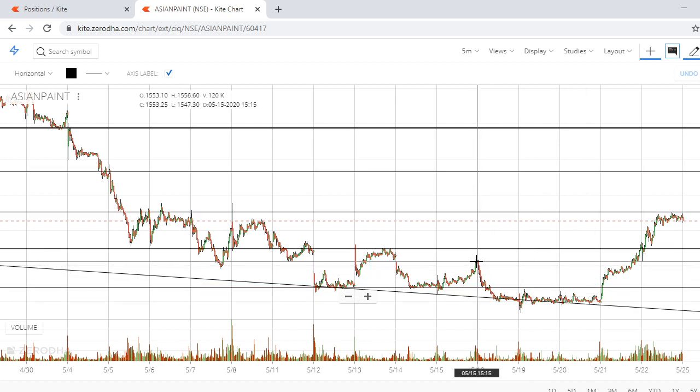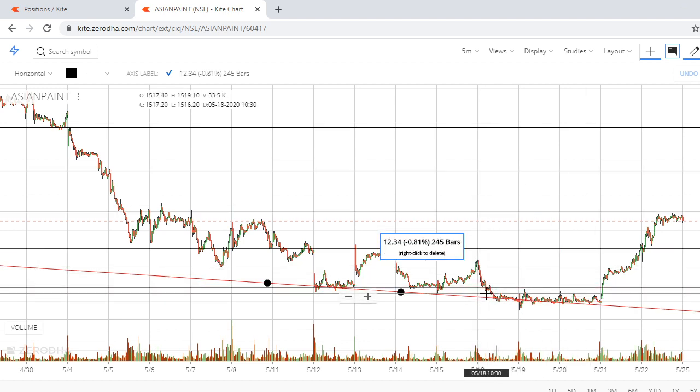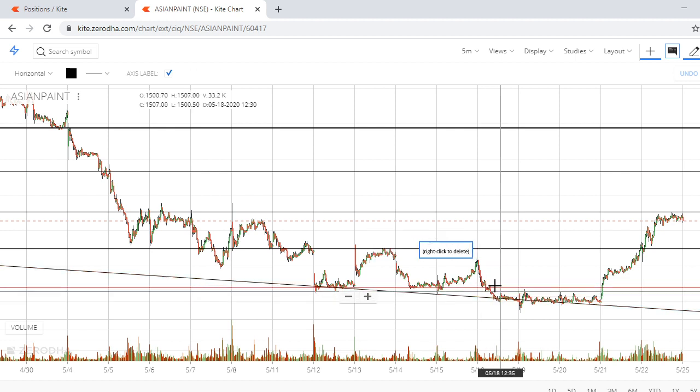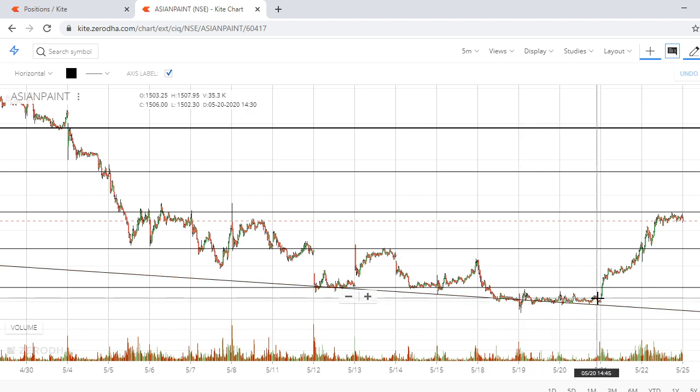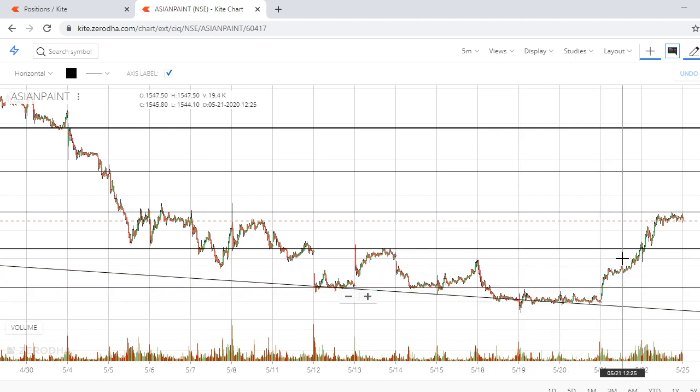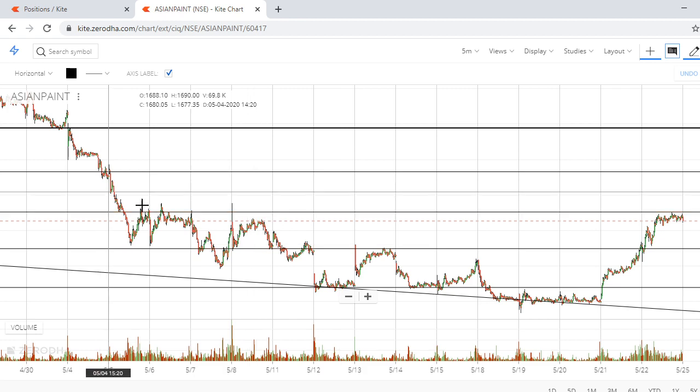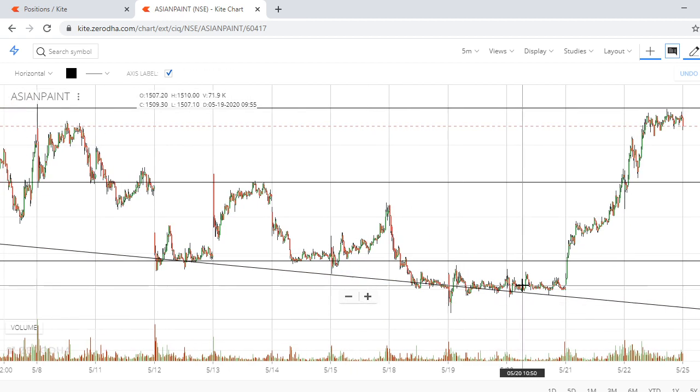See, if anyone is thinking that okay, this broke the support, we short. See, consolidation took a reversal. So momentum traders are a bit risky, but a reversal trader is waiting for a reversal.